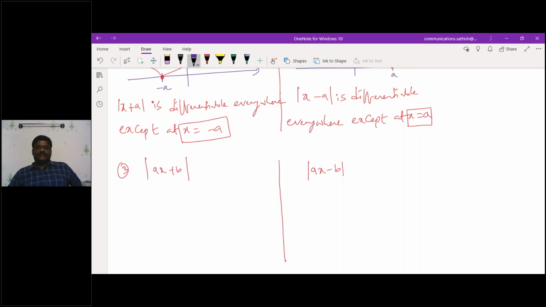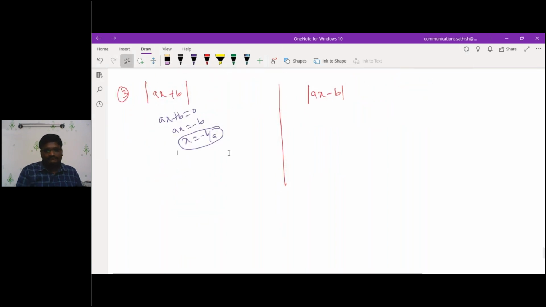Very good. See, ax plus b is equivalent to 0, ax is equivalent to minus b, x is equivalent to minus b by a. Am I correct or wrong? Yes, sir.